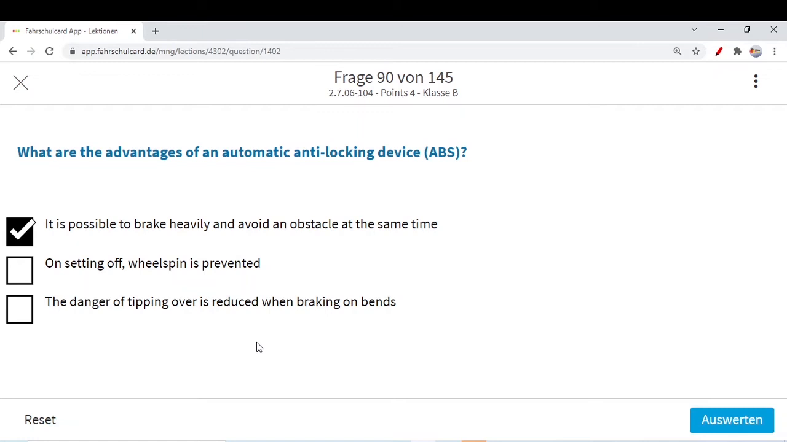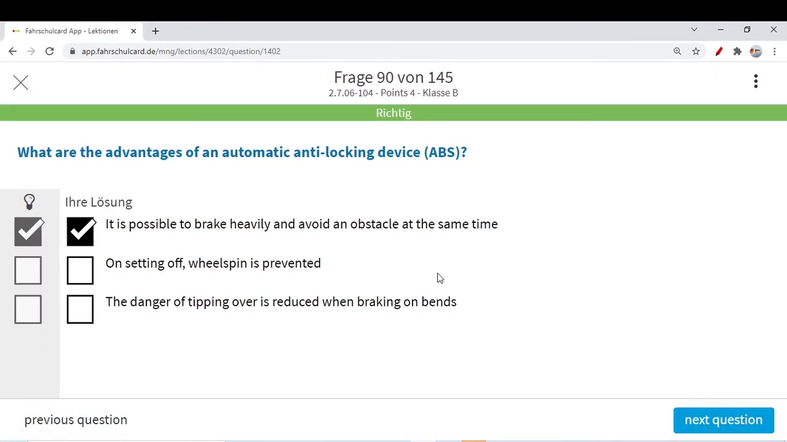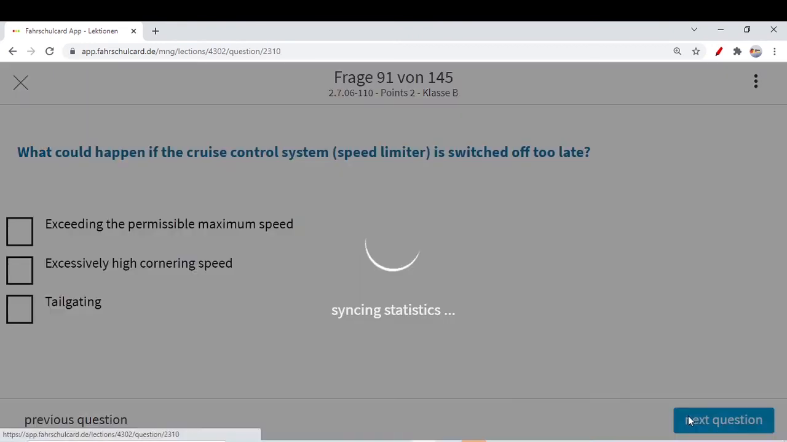But here the danger of tipping over is reduced when braking on the bends is anyhow, we know this, not a correct option. On the bends, whenever you are taking sharp bends and there is a chance of skidding out, then ASR can help you, not the ABS. But as I told you, we have discussed the stability of your car and preventing aquaplaning is not a surety from all of the systems, and this answer is correct. So let's move to the next question.